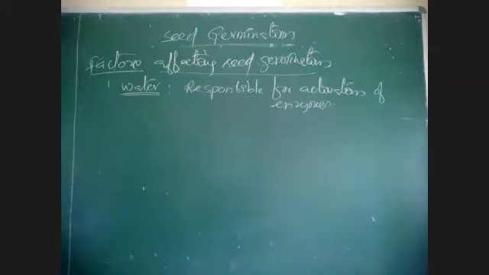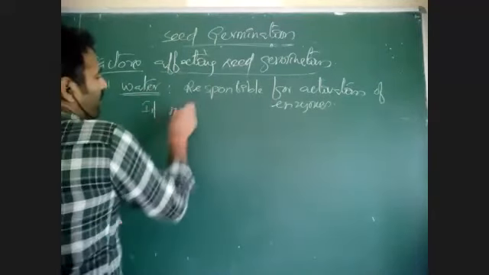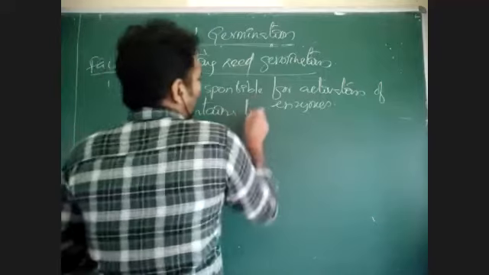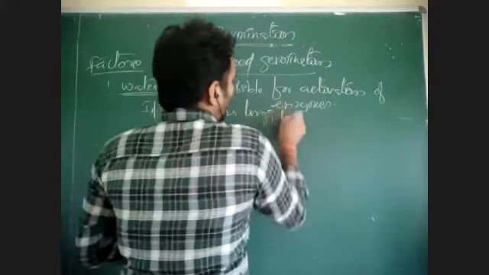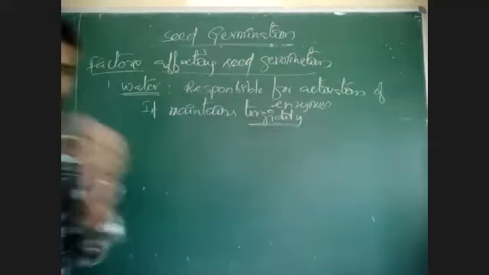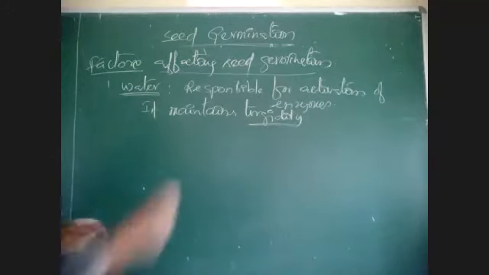So it activates the enzyme which digests the reserved food material into simple form. That is one point. And it maintains turgidity also. Turgidity means availability of water. If water is inside the cell, the cell will become more turgid and cells will elongate.